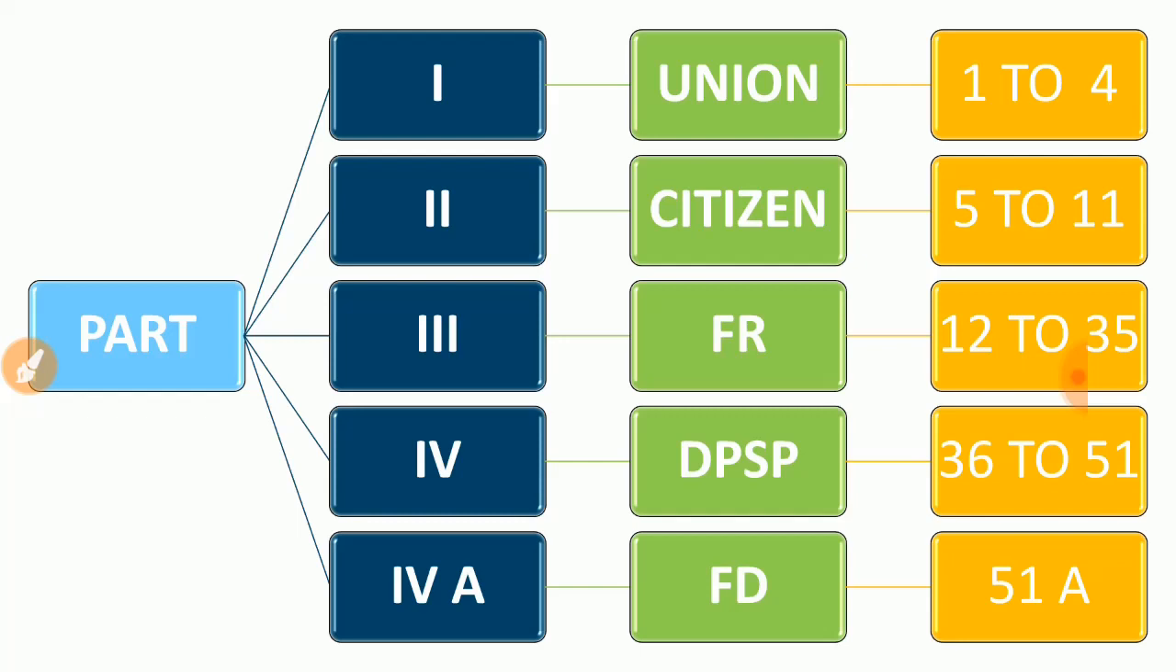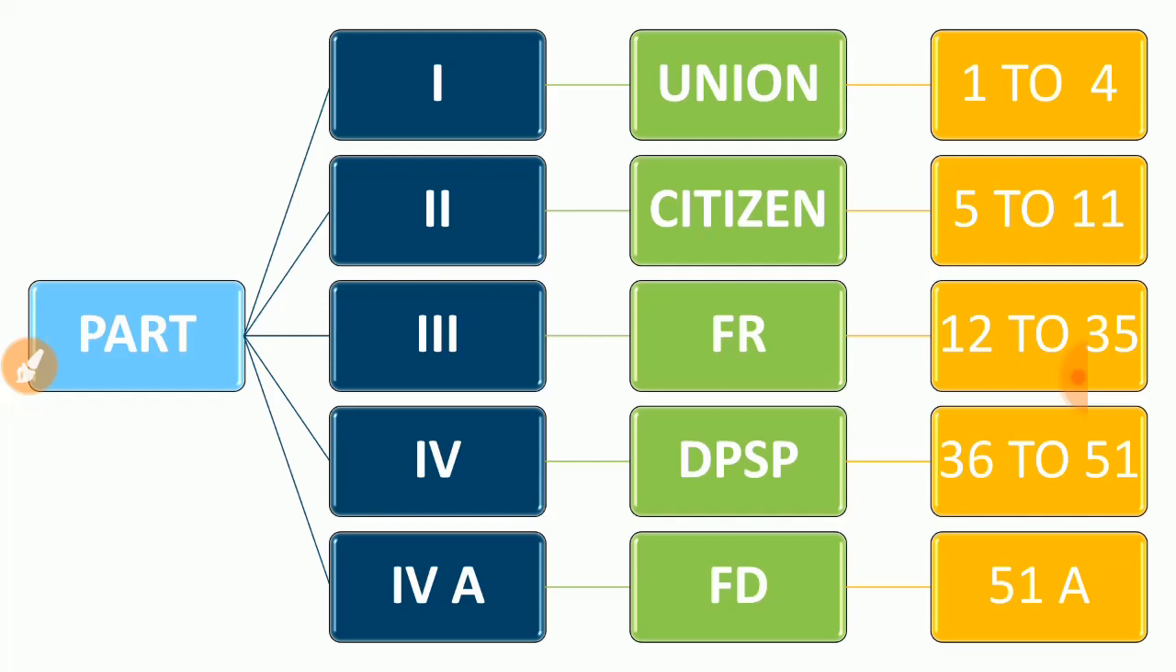So part 1 is the land, union and territory. Part 2, the people living in this land, that is citizenship. Part 3, the people living in this land have some rights. And part 4, for the people living in this land, the government has some responsibility over them, that is directive principles of state policy. And part 4A, those citizens living in this land have some rights, and along with that they have some fundamental duties. Okay, and you also need to remember the articles related to each part.